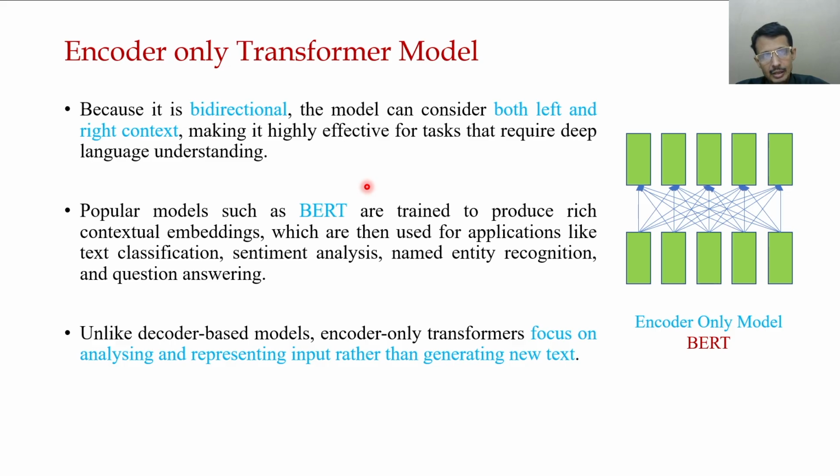So, the popular model in this encoder-only transformer family is BERT, which is trained to produce rich contextual embeddings that are then used for applications like text classification, sentiment analysis, named entity recognition, question answering, etc. So, unlike decoder-based models, this encoder-only transformer focuses on analyzing and representing input rather than generating text. In the next part, we'll try to understand what we mean by BERT.